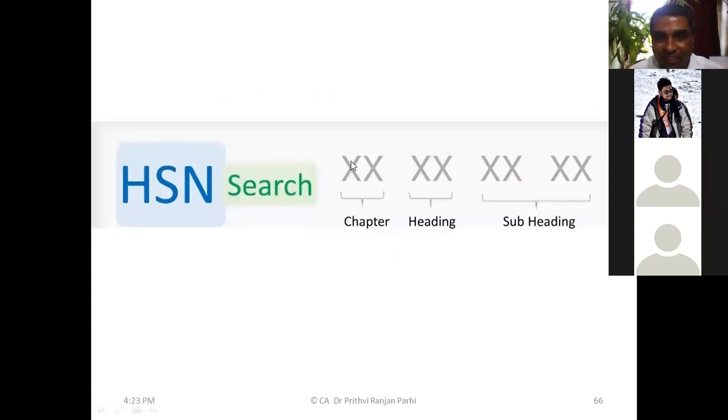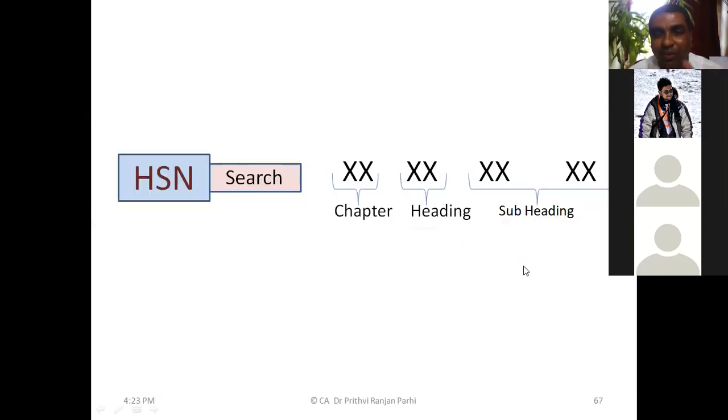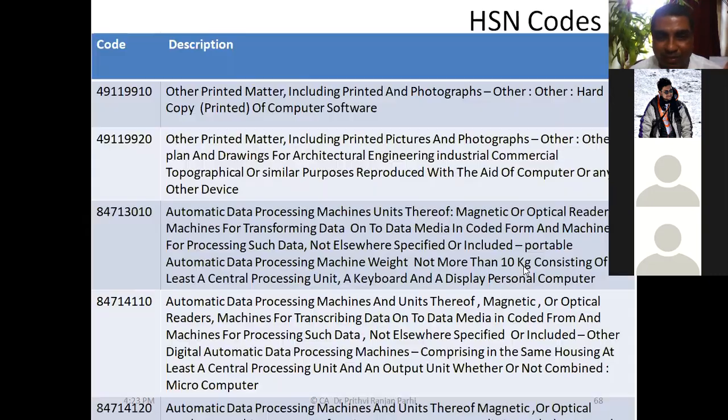So normally in HSN code, we find 8-digit codes. First 2 digits represent the chapter, next 2 digits represent the heading. Suppose we are saying the third chapter, the chapter code will be 03. Then headings will be there, then subheadings. This is how goods are classified.